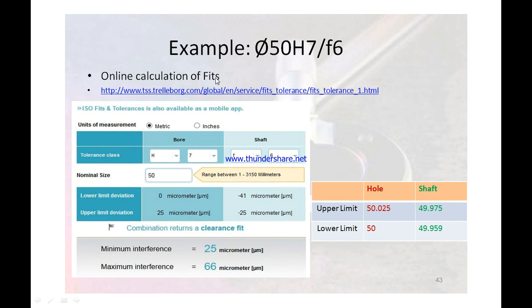So this is the example of 50H7F6. There is also an ISO fits and tolerance app available as a mobile app. You can use this mobile app to check the clearance, transition and interference fit. You can use both the metric scale as well as the inch scale. So this is the link where you can go directly to this particular mobile app.